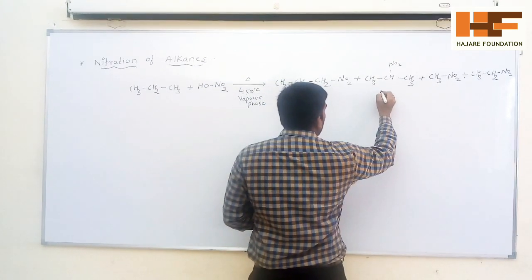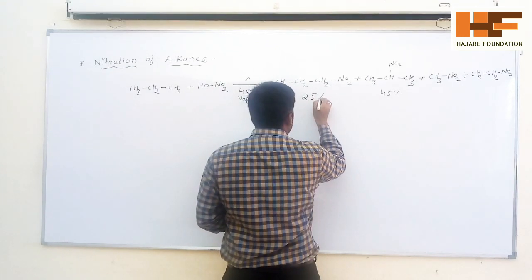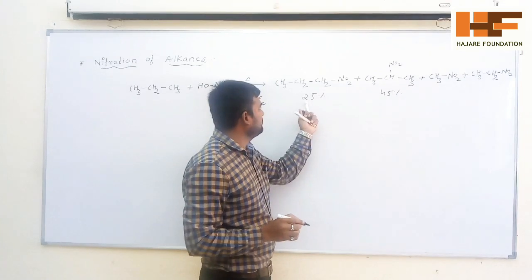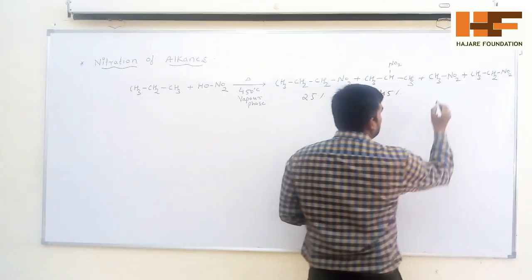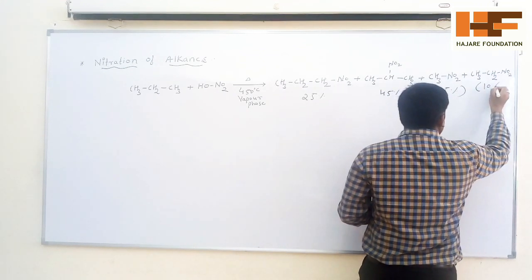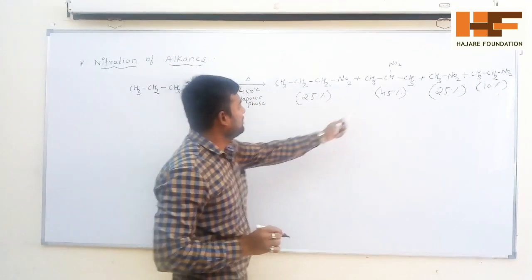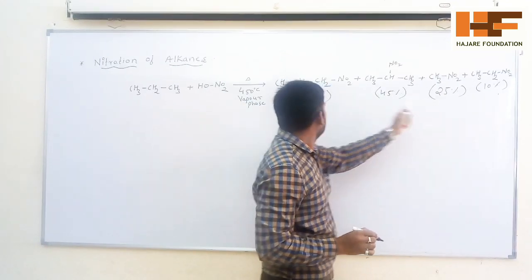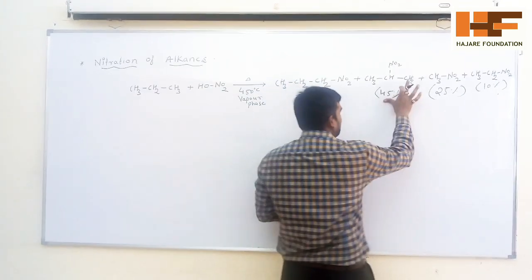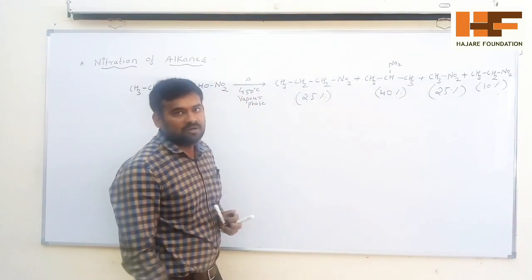Here you are getting 45%. Here you are getting 25%. So overall you are getting 100% product. Among that, 25% you are getting here, 45% you are getting here, this again 25% product, and the remaining 10% you are getting. Overall you are getting 100. See, 45, 25, 25, 25, 25, 50, this is 40% you are getting, 40 plus 10. Overall, you are getting a 100% product.